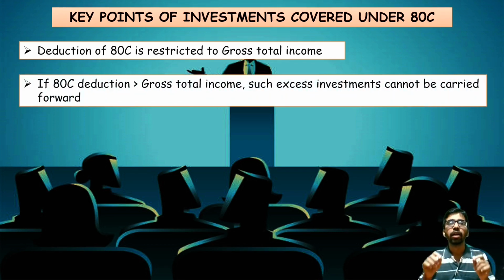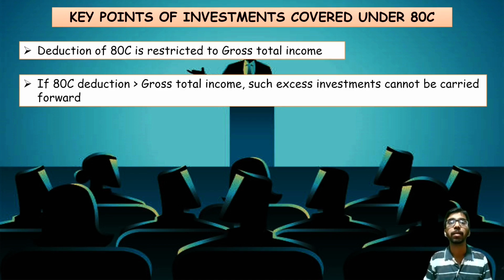Second, if the 80C deduction is more than your gross total income, then such excess investment cannot be carried forward. For example, your gross total income is 1 lakh, and your 80C deduction is, for example, 1,50,000. Then the extra 50,000 cannot be carried forward to the next years. It is totally lapsed. So please take a wise decision to restrict the investment to your gross total income.